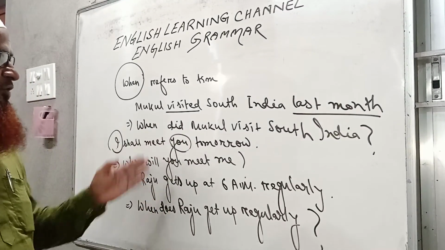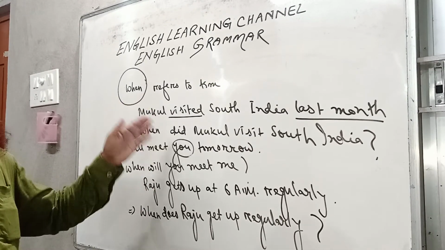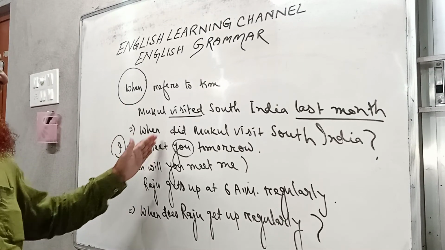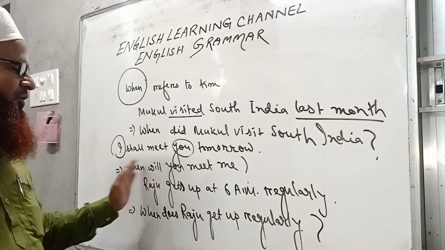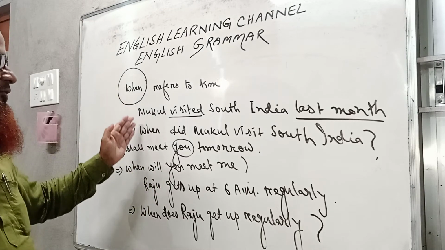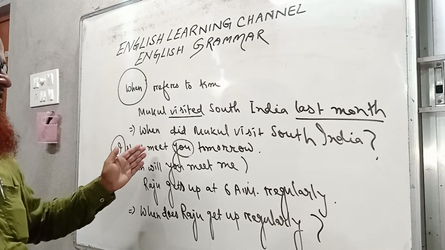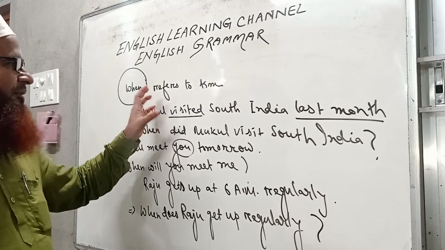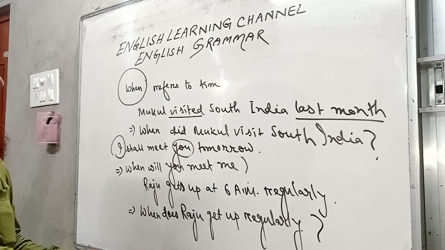So this is also a question pattern, and that is why auxiliaries come before the subject, or if there are no auxiliaries, then we bring do, does, did before the subject, and above all we use the question word at the very beginning of the sentences. So I hope you have got all the points which I have already explained here.